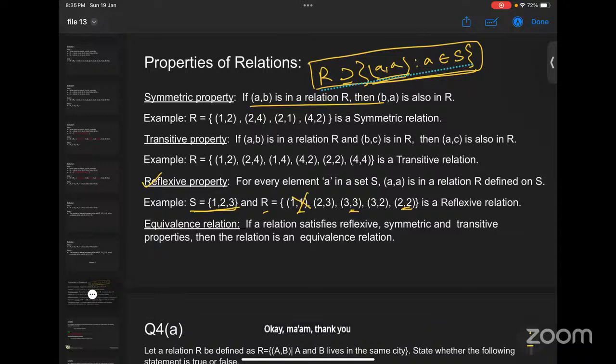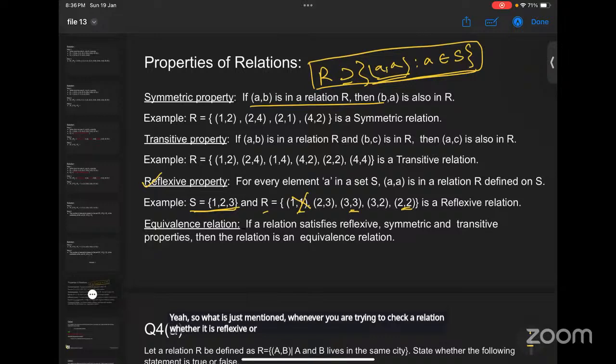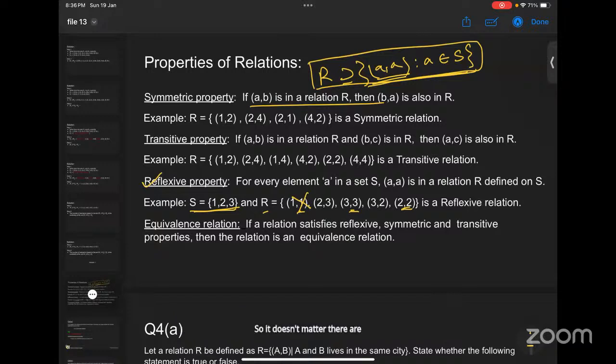You can go ahead. Ma'am, when doublets are present in a relation, it is also reflexive, no? Yeah. Whenever you are trying to check whether a relation is reflexive or not, you just need to check whether this set is a subset of this set or not. So it doesn't matter whether there are other elements or not. Is it fine for all of you?